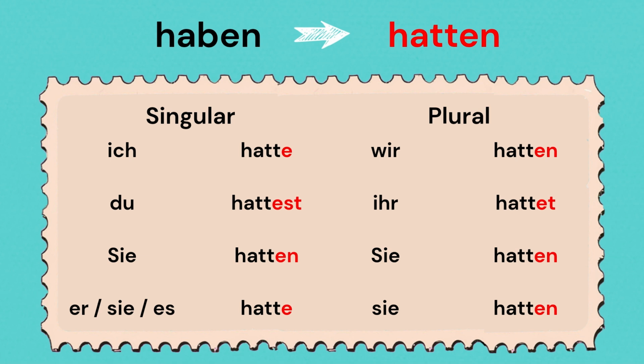Whenever you're conjugating a verb in Präteritum, do remember that the conjugation for ich and er/sie/es is the same.